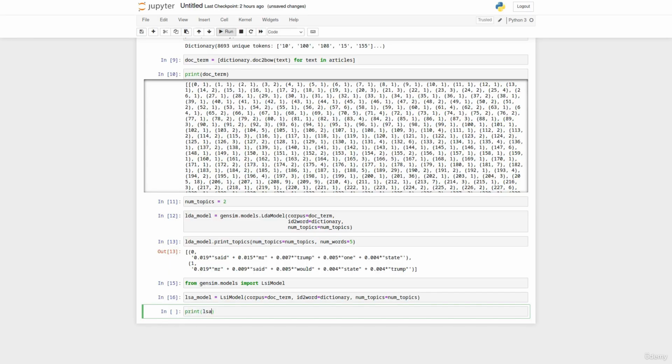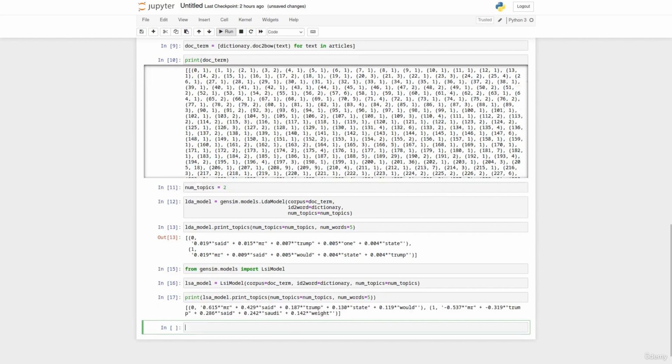So we run that, and then to get our results, we print our lsa_model.print_topics. So here we've got 2 topics, and we can see that they do slightly differ from when we ran the LDA model. So for our first topic, the most important words are Mr., said, Trump, state, would. And for our second topic, the most important words are Mr., Trump, said, Saudi, and wait.